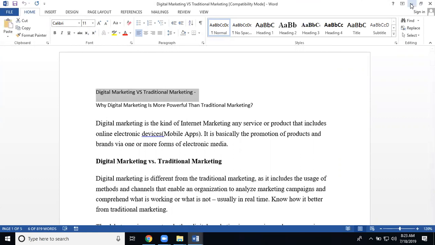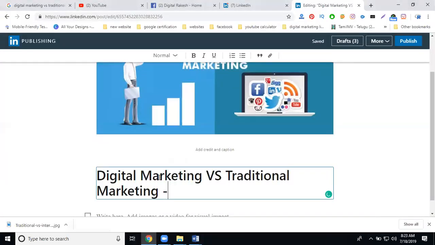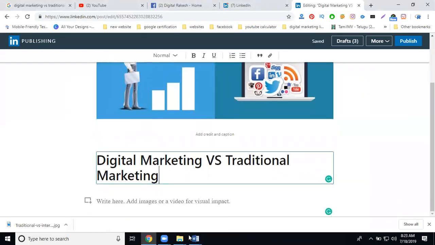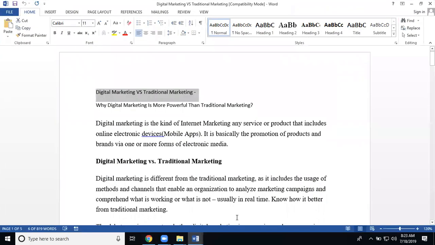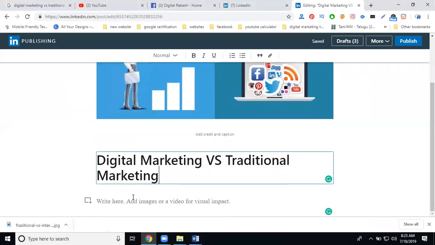And copy. Paste the headline: this time versus traditional market. Now copy the content and paste it.